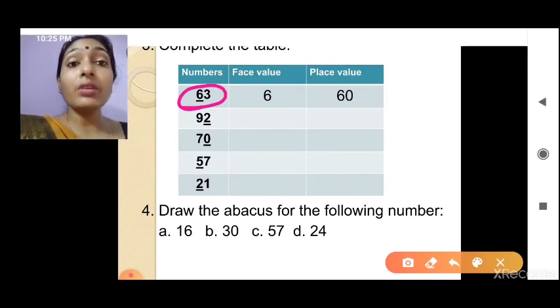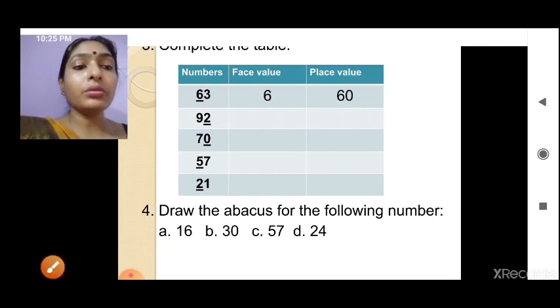But the place value of 6, because it is in the tens place, will be 60. In 92, 2 is underlined. 2 is in the ones place, so the face value is 2 and the place value is also 2. Like that you have to do the remaining.